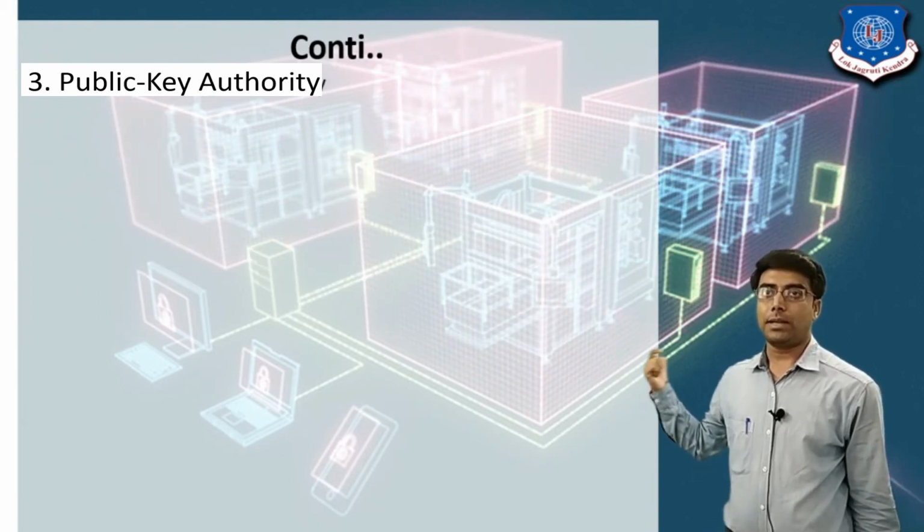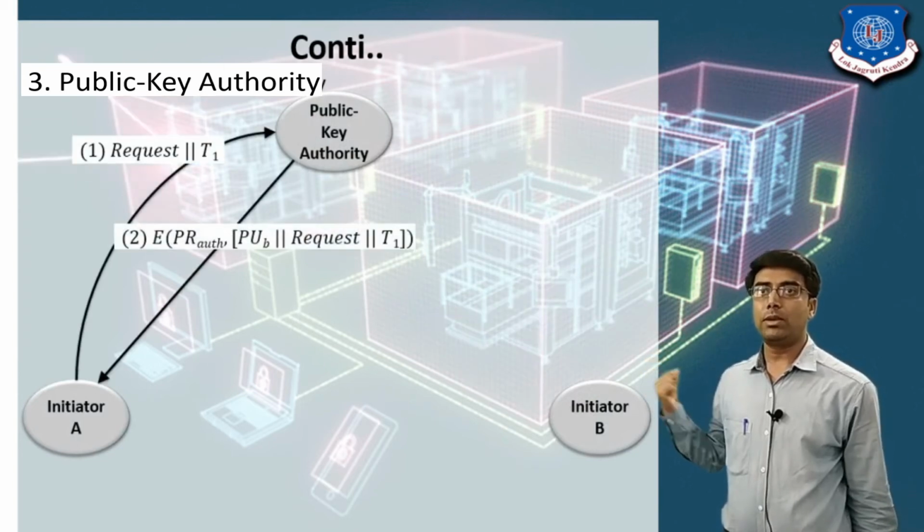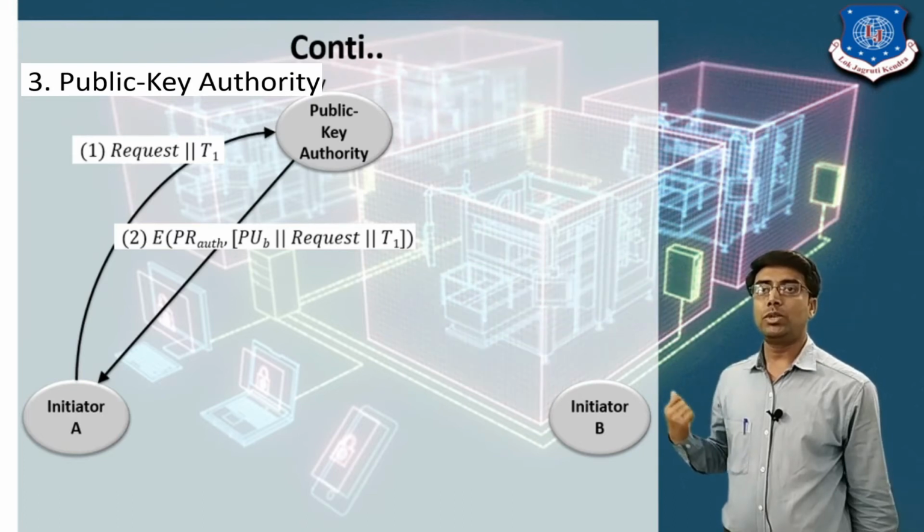Now in the third step, we have seen that the first step is requested by user A, and the public key authority replies.